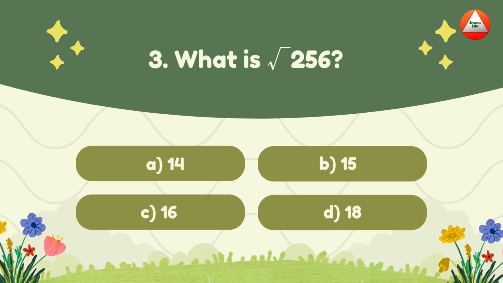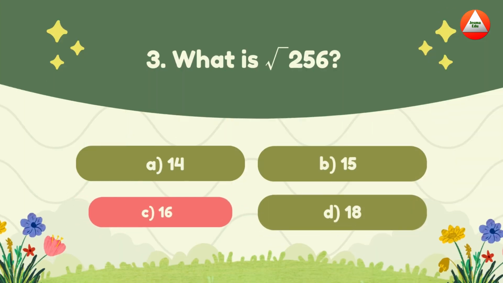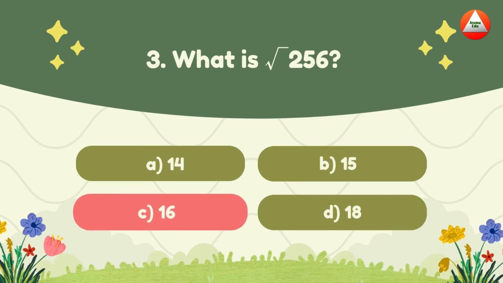What is square root 256? A. 14, B. 15, C. 16, D. 18. The answer is 16. Perfect square score. 16 times 16 is equal to 256.